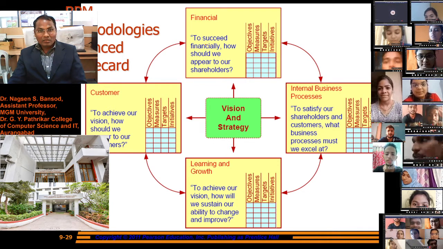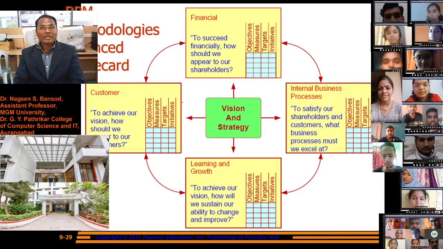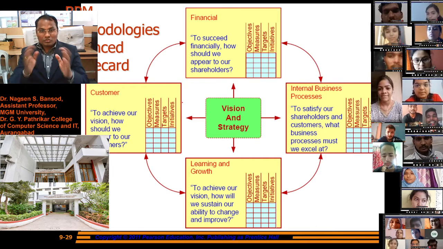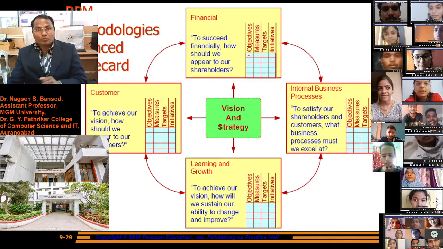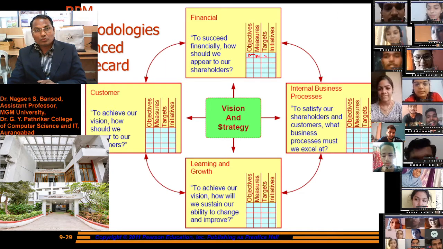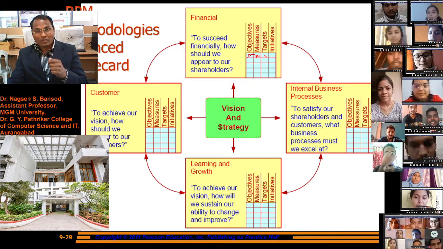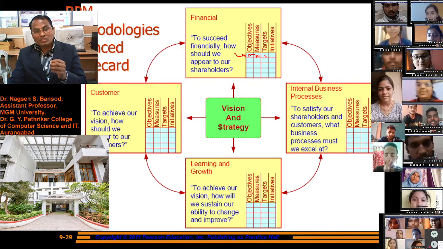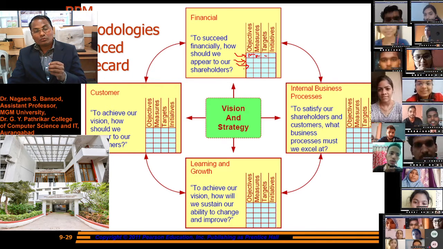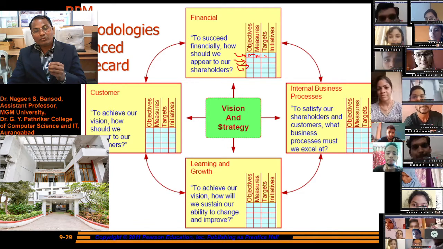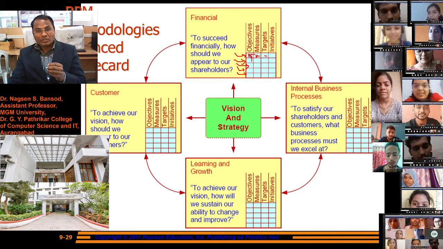In financial, to succeed financially, how should we appear to our stakeholders? Objective, measurement, target and initiatives we have to write in this balanced scorecard. Financial objectives of the scorecard mean how much money we will invest in the business and how much profit there will be, how much payment we will give to the employees, how much incentive we will give, which rewards we will give. All these objectives should be there.